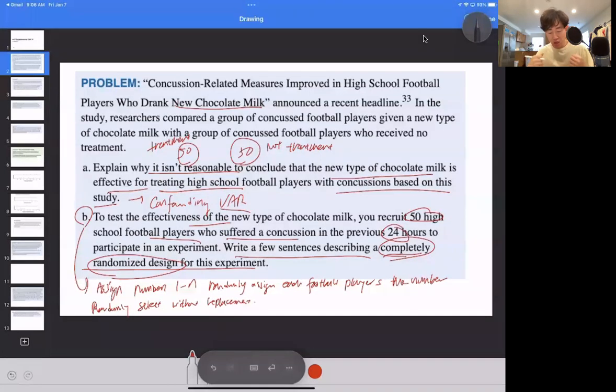And then that will be your 50 football players. For the first 25 that you pick, they are receiving a treatment. And the last 25 that you don't pick are the people that do not receive a treatment. Or you can go one by one. And so this would be the format of the randomly assigned experiments.